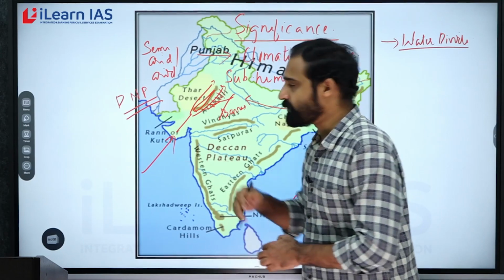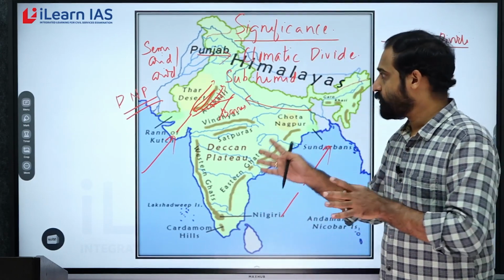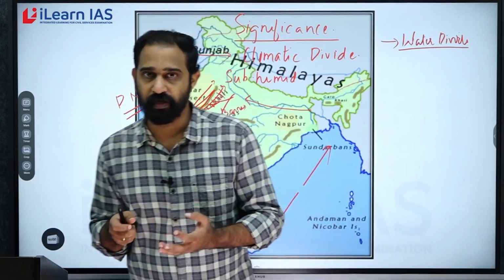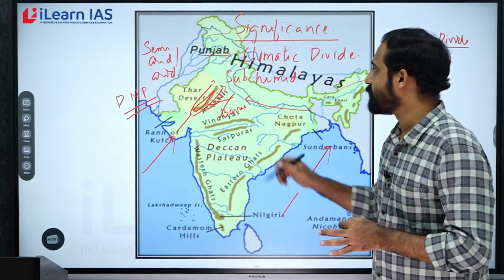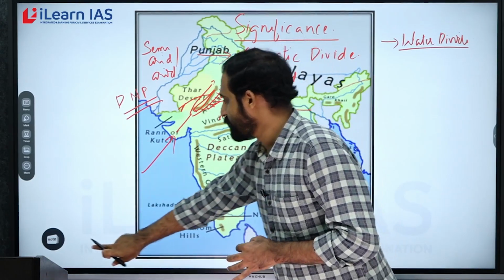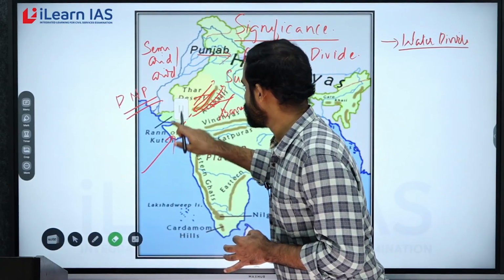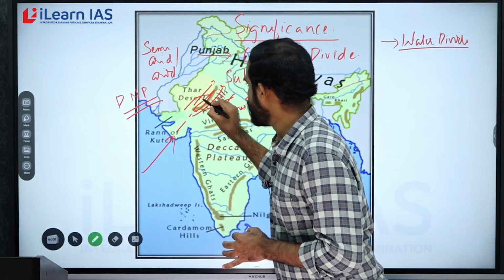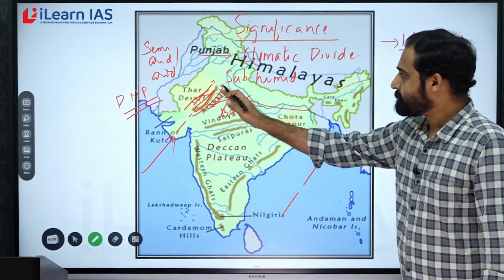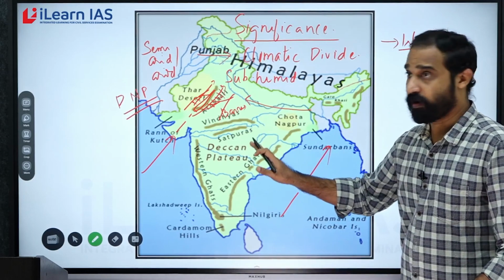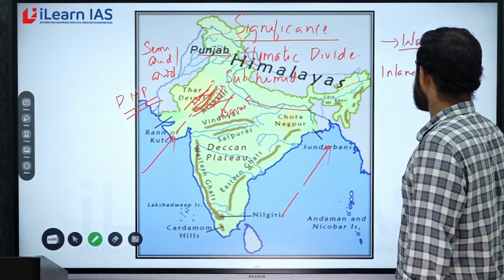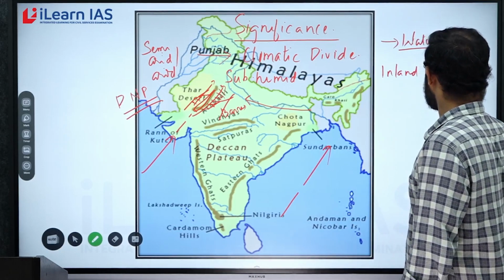Now, if you look at the western side, the rainfall is very less. So, the number of rivers will be less. Also, the quantity of water in these rivers will also be very less. And the most important river on the western side is the Luni River. You can find the Luni River here, and there will be a few tributaries of Luni River. This particular river is very important because it is the largest inland drainage of India.